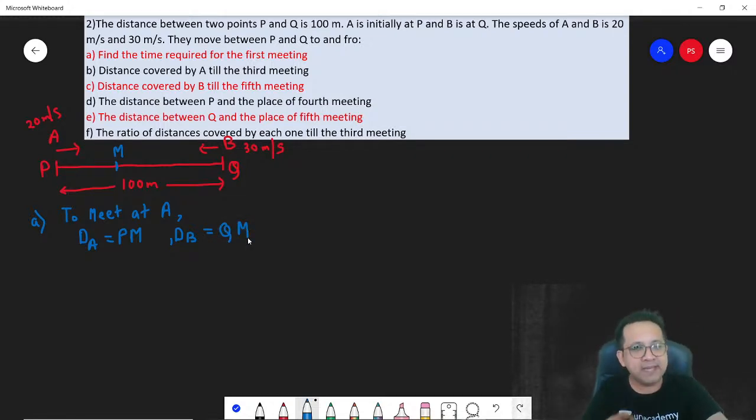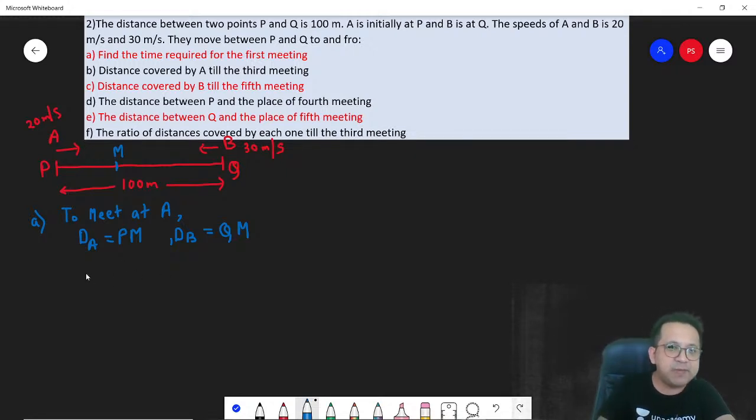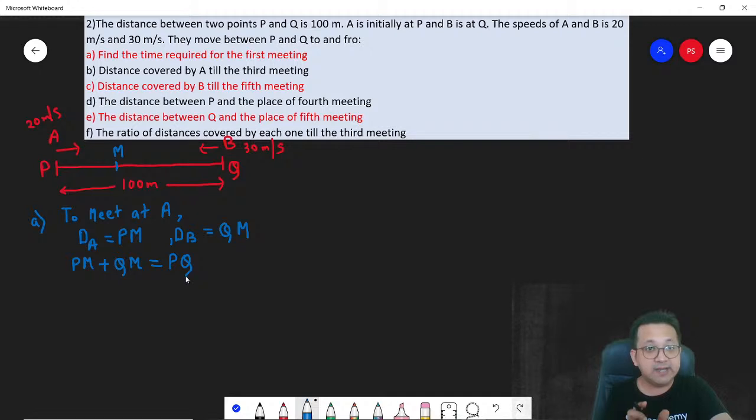So what is PM plus QM? It is nothing but PQ. So to meet at M, the total distance traveled by both persons together must be 100 meters.